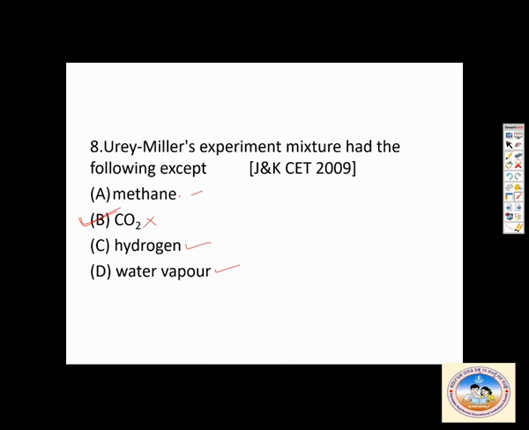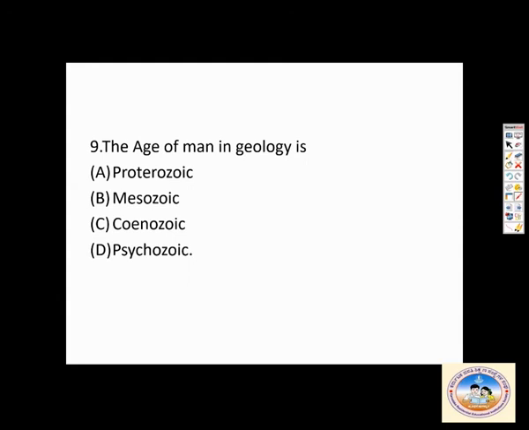Then, the age of man in geology is. Man is the most complex vertebrate that we have seen till now. They have asked what is the geological time period where man was present.